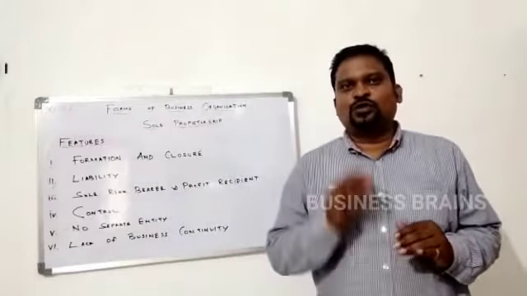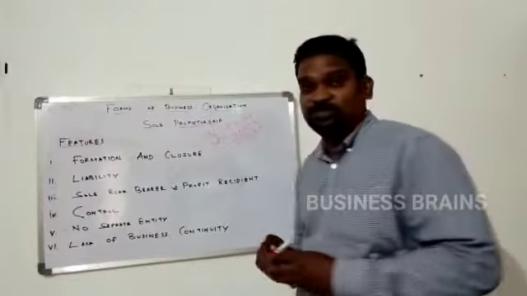For example, you have a liability in the business of 80,000 which you need to pay. The total business asset which you have is 60,000, for example. So during the closure, 80,000 minus 60,000, the remaining is 20,000.